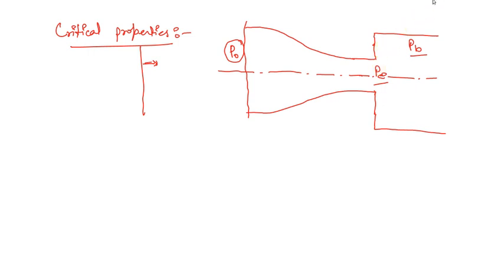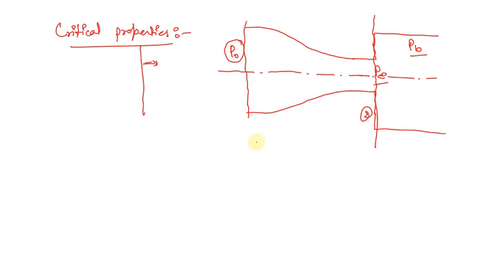So what happens is the flow starts to happen. Now if I start decreasing it further, what will happen? The velocity at the exit, that is at section 2, the section that I have drawn, is going to increase because this is a converging channel.